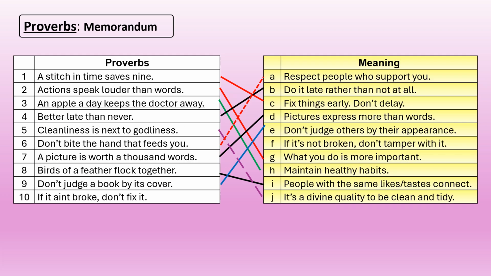Don't judge a book by its cover. Don't judge others by their appearance. Number E matches number 9. And then the final one, if it ain't broke, it means if it isn't broken, don't fix it. So don't tamper with things that are working. So did you get your 10 out of 10? Excellent.